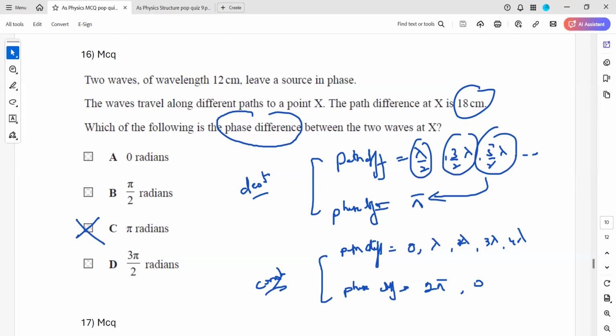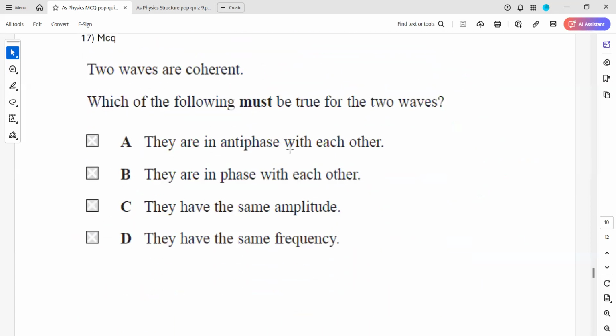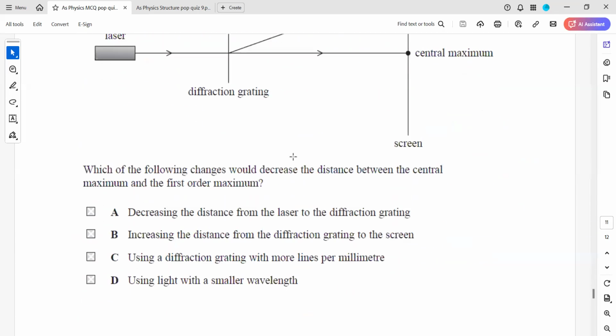Is it clear? Question 17, 18, any doubt?